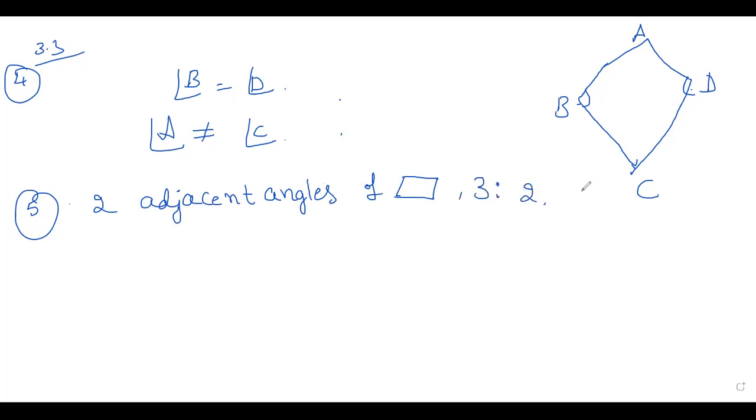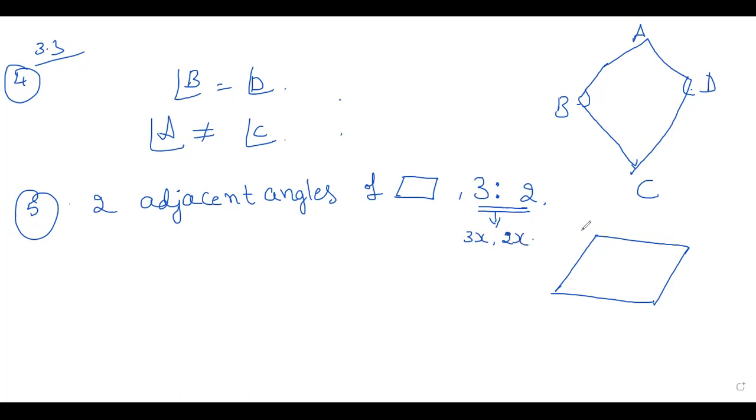Find the measure of angles. Okay, children, they have given two adjacent angles of a parallelogram. I will draw a parallelogram here. Already I have told you, if it is given in ratio form, you have to write it as 3x and 2x, right?